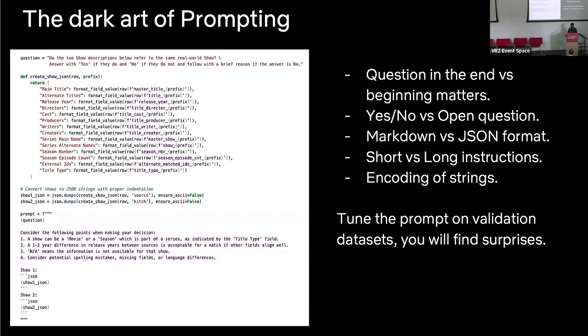In this case, we have to realize that just changing the question from top to bottom changes the accuracy. How verbose the prompt is makes a difference. Then how you encode the strings, especially with multiple languages. If it is a different language, do you just put the string there, or do you put the encoding if you are aware of it? And that makes a difference in the precision of the model. So now you are in the world of understanding and fine-tuning this and managing that very carefully. So that's obviously one obvious challenge that this brings in.